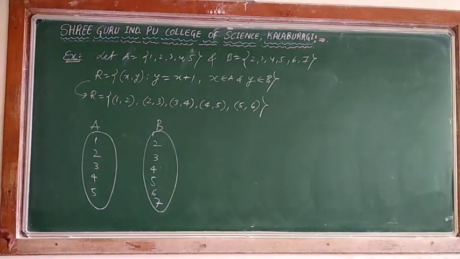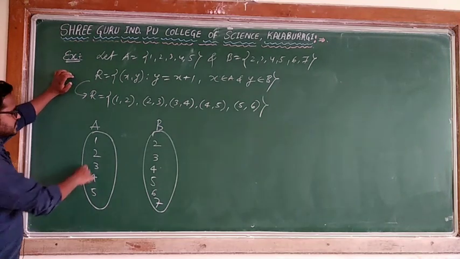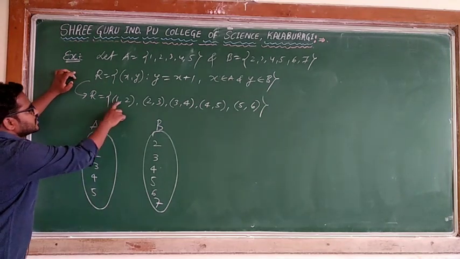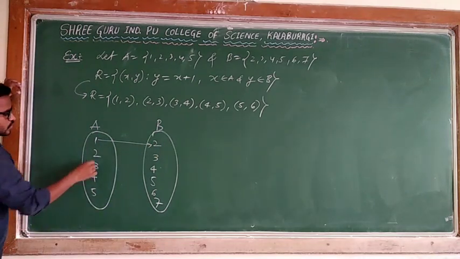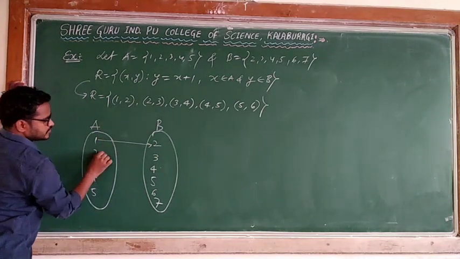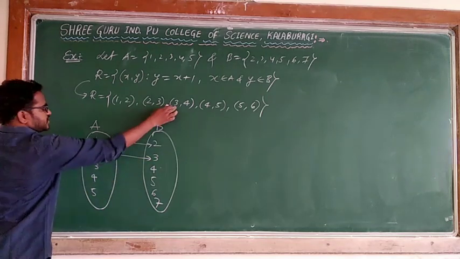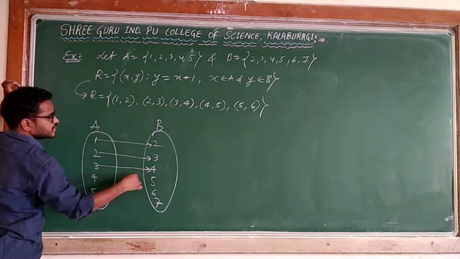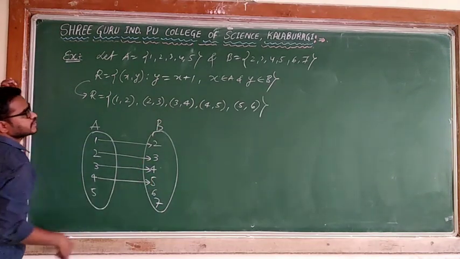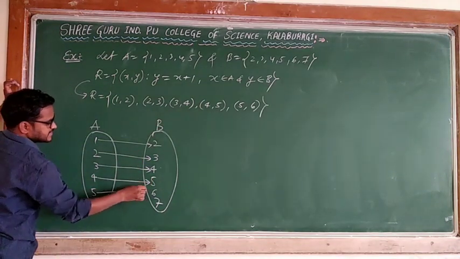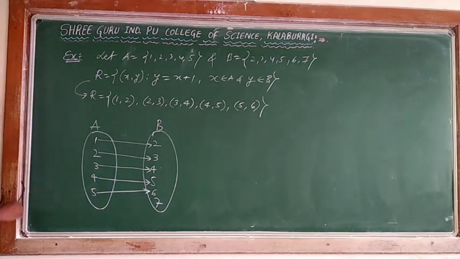In this diagram, see the connections: 1 to 2, can I say 1 is connected to 2? Yes. 2 is connected to 3. 3 is connected to 4. Yes. 4 is connected to 5. Yes, I can. 5 is connected to 6. The condition is what? Is this a relation? Sure, it is the given relation I took.